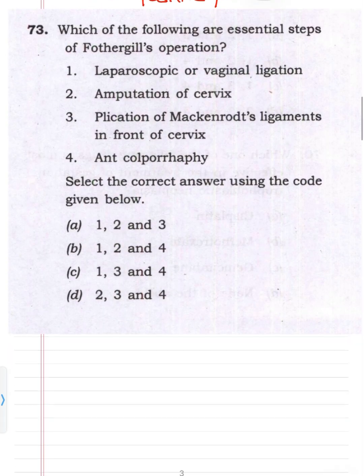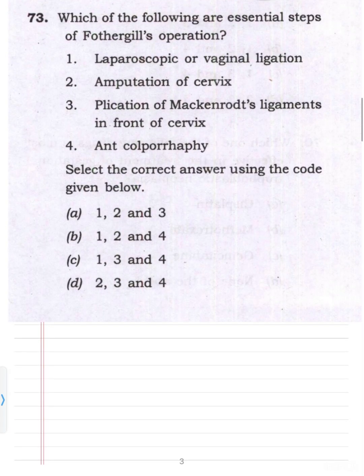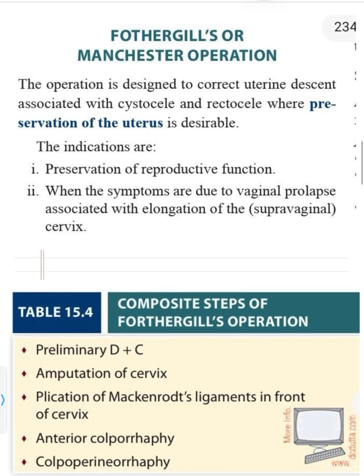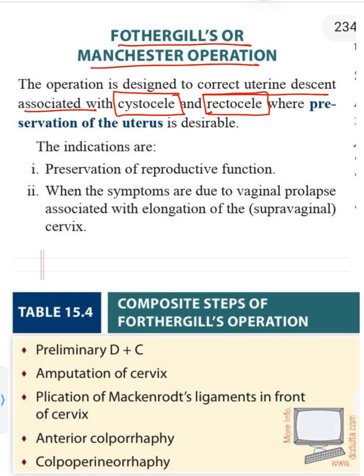Which of the following are essential steps of the Fothergill operation? So these are directly taken from Dutta's textbook. So what is Fothergill's or Manchester operation? The operation is designed to correct uterine descent associated with cystocele and rectocele, where preservation of uterus is desirable. So we preserve the uterus.